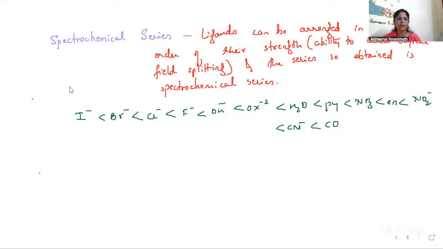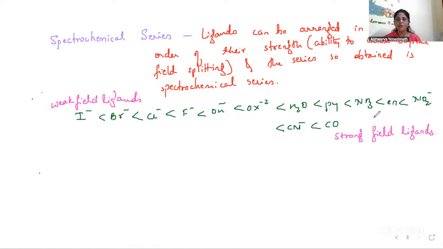You can see in the spectrochemical series, it starts from weak field ligands to strong field ligands, based on the ability of the ligands to cause field splitting. The ligands to the left of NH3 are generally called weaker ligands, and they do not force pairing of the electrons.